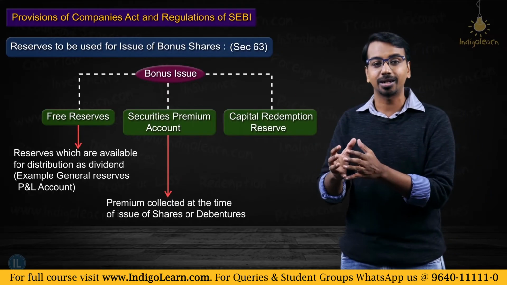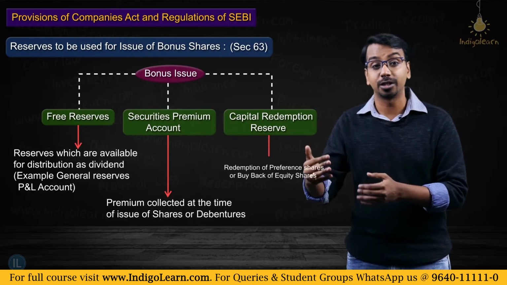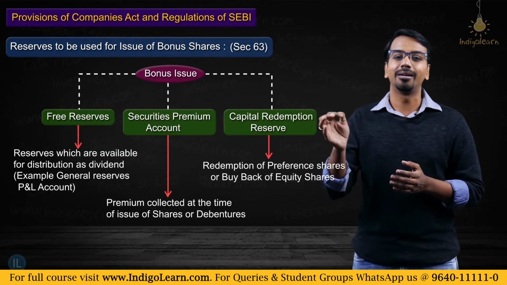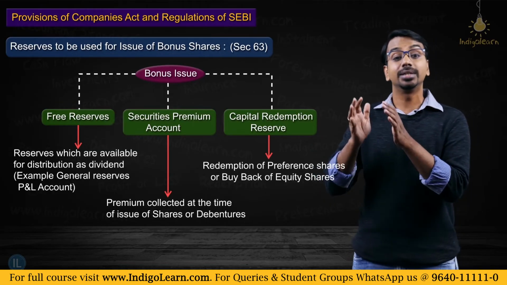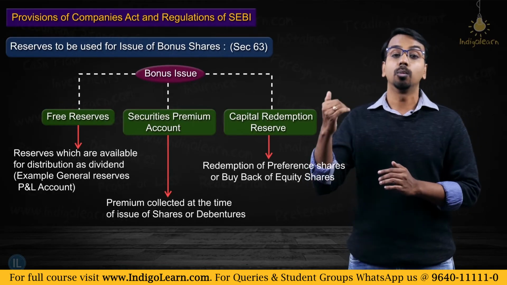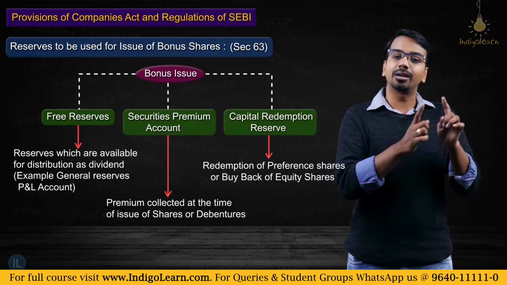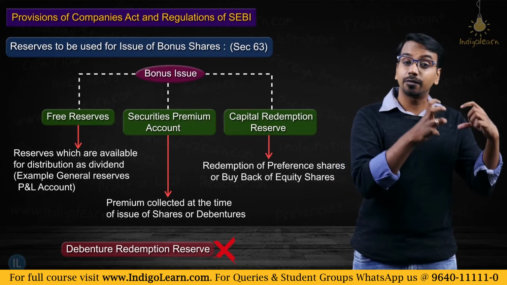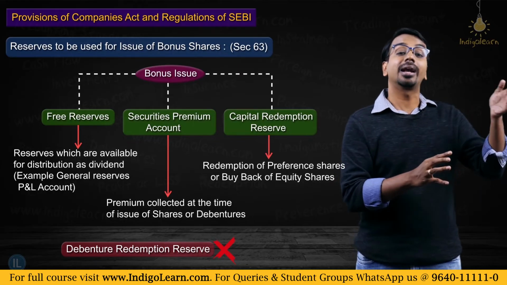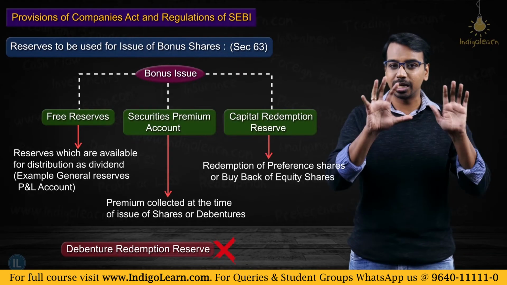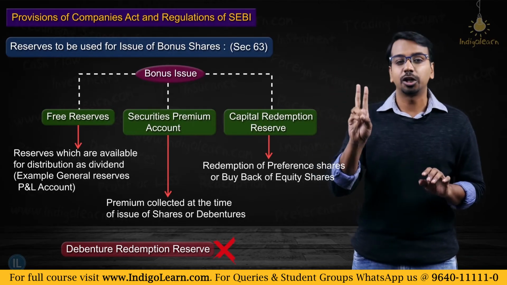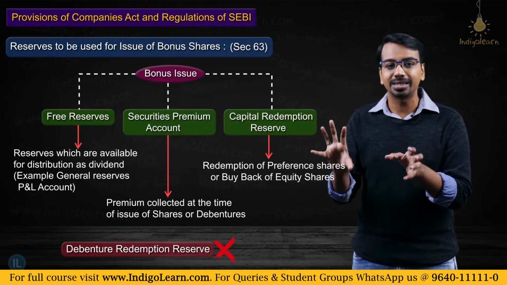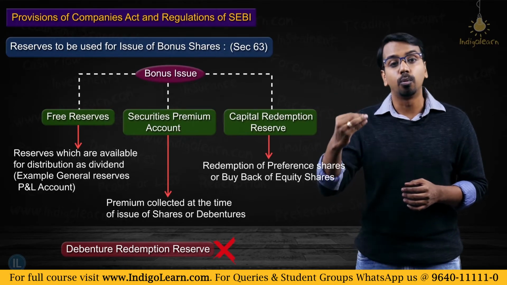Now, where does the CRR come? It will come when you redeem the preference shares or there is a buyback of equity shares. So, whatever is the balance in the capital redemption reserve account, even that can be used to issue bonus shares. Now, can I use debenture redemption reserve? I cannot, because that is not a free reserve. It is kept aside for redemption of debentures. So, you must keep in mind free reserves, securities premium account balance and capital redemption reserve. These three reserves can be used to issue bonus shares.